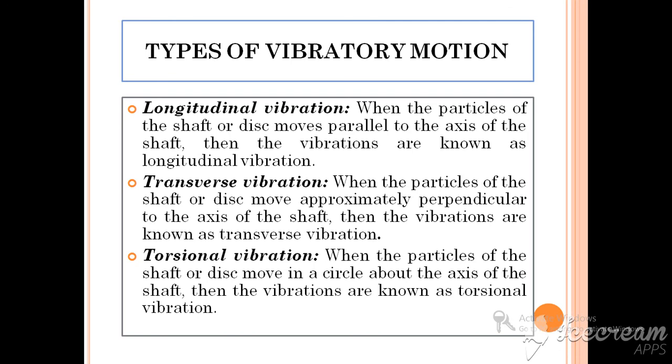In transverse vibration, the particles of the object vibrate perpendicular to the axis of the object. For example, in beams, the loading condition is transverse to the axis of the beam.